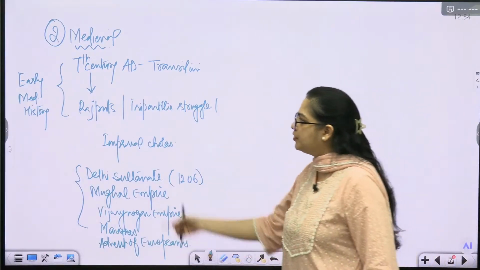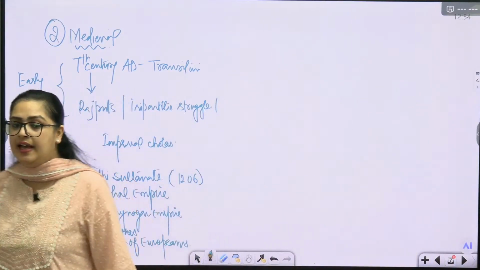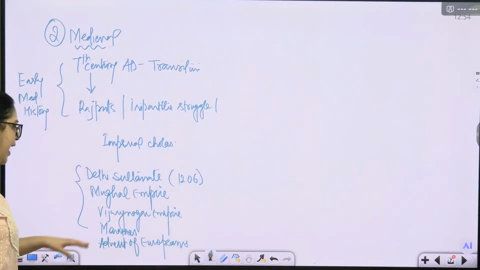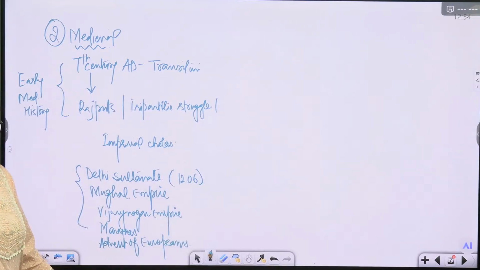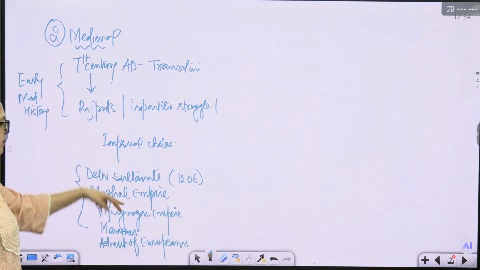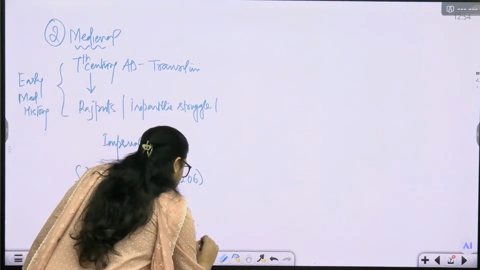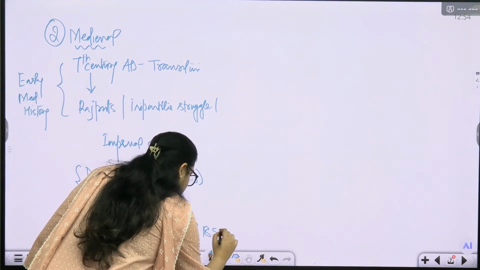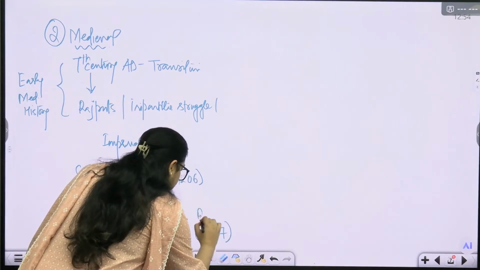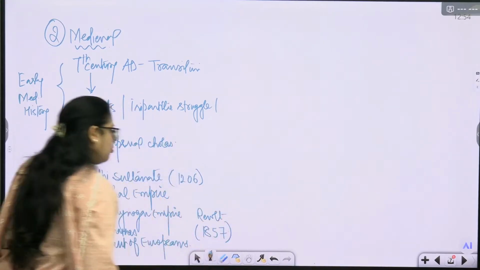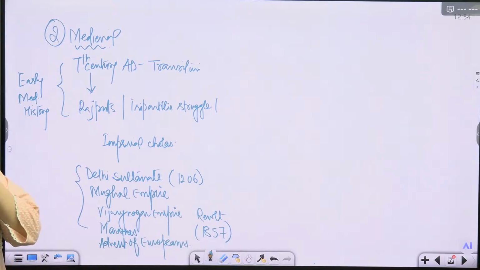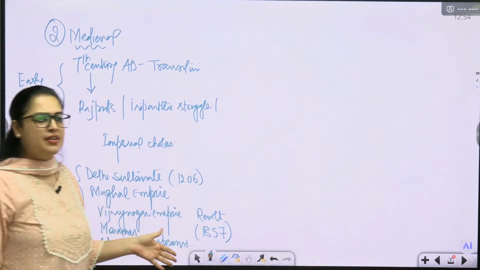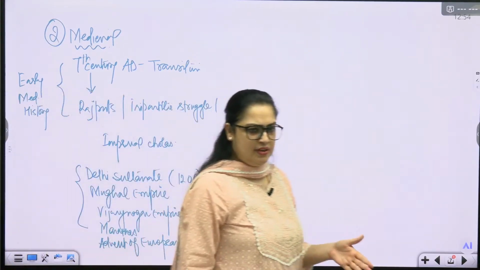So this constitutes the entire medieval history, and there is no such fixed timeline for the end of medieval history, but in most of the books you will find it somewhere close to the revolt of 1857. In some books it is even earlier, with the decline of the Mughal Empire in the 18th century after the death of Aurangzeb in 1707.